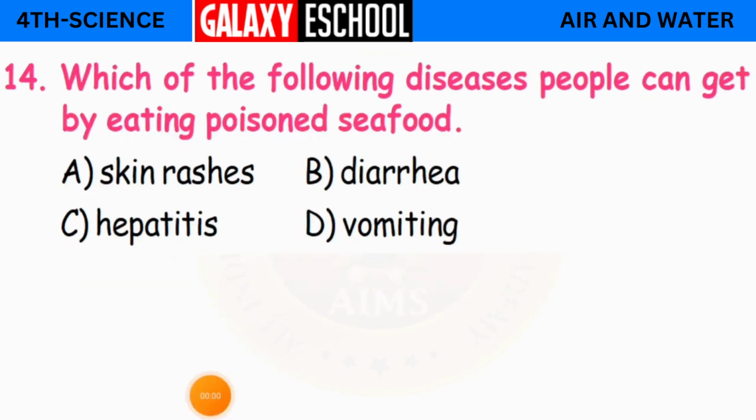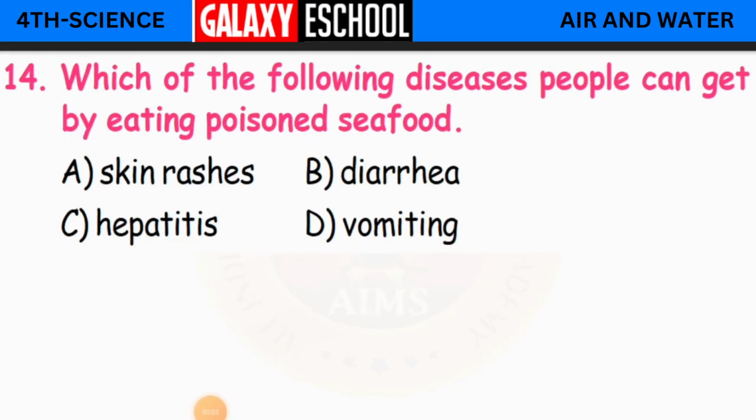14th question. Which of the following diseases can people get by eating poisoned seafood? Seafood is what children? What we get from aquatic animals, especially fish and some other animals which we take in our food.